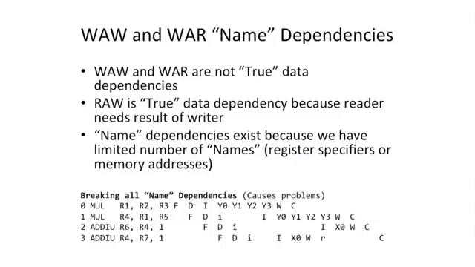OK, so let's look at some example code here and see what can go wrong if you just ignore all the name dependencies. Like I said, they're not true dependencies, so maybe we just don't need them. OK, so we have a different code sequence here. We have a mul, and then 2 add immediates. Let's identify some important things in here.